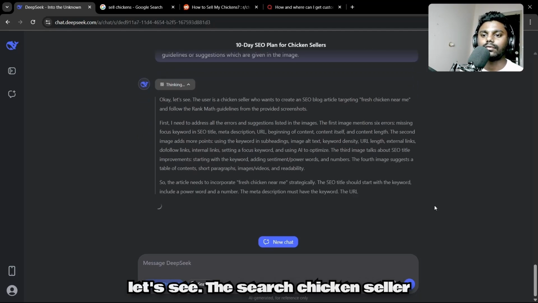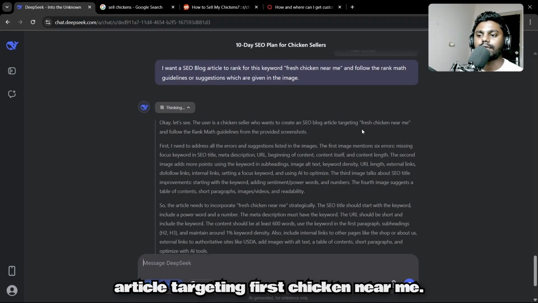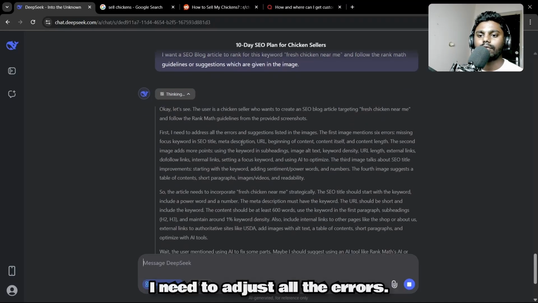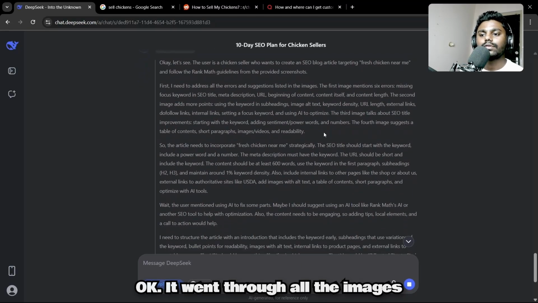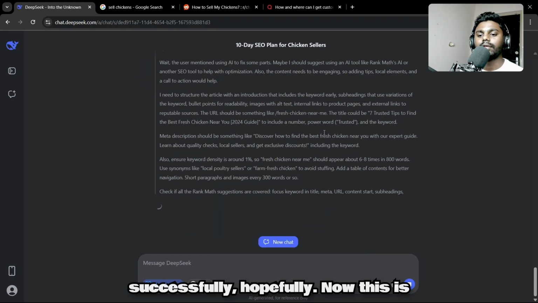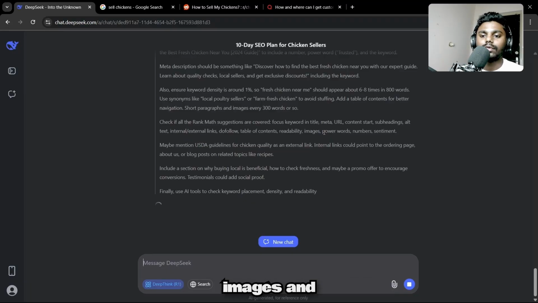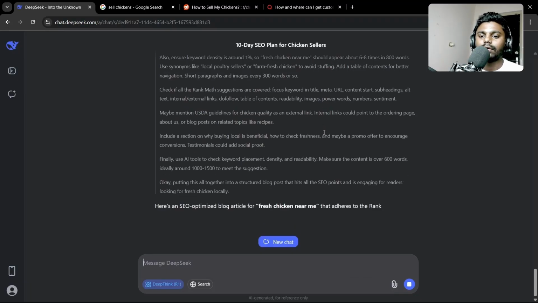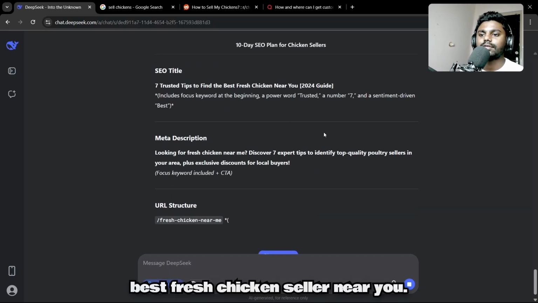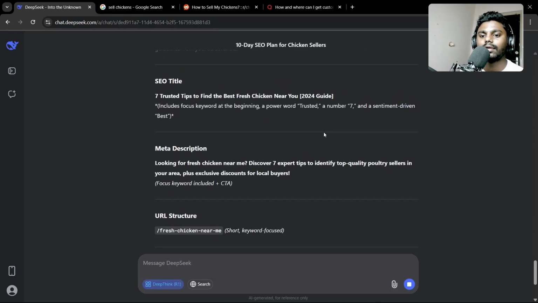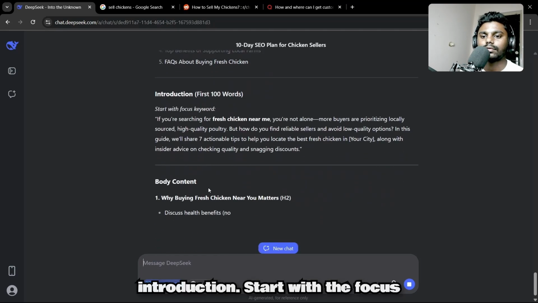Okay, let's see. The user, a chicken seller, wants to create an SEO blog article targeting "fresh chicken near me." I need to address all the errors in the listed images. Okay, it went through all the images successfully, hopefully. Now this is a good one. You can read the images and yep, "7 trusted tips to find the best fresh chicken seller near you." Alright, table of contents, introduction, start with the focus keyword.